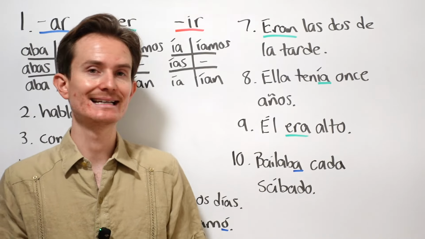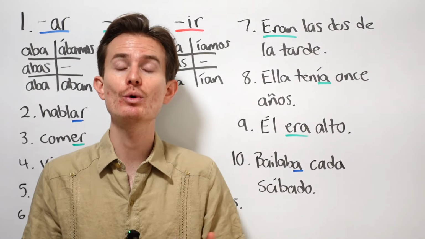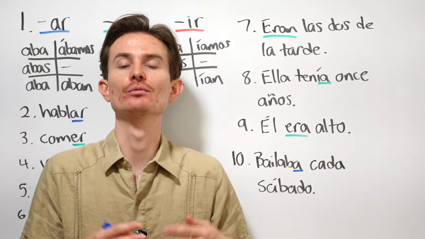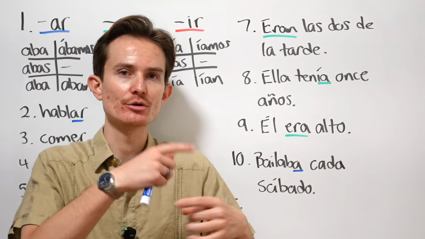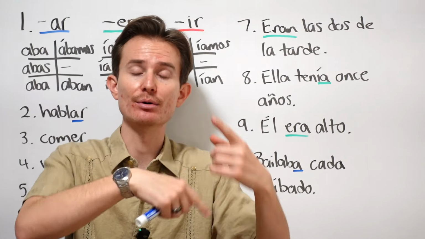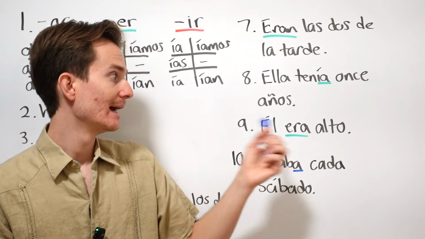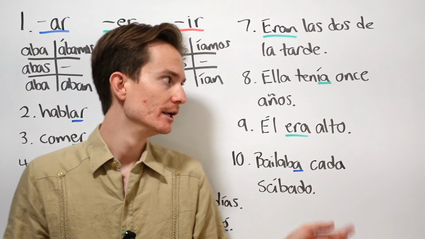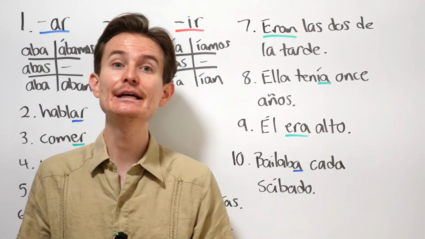Okay. Ella tenía 11 años. She was 11 years old. And once again, in Spanish, when it comes to age, we will use the imperfect. You could argue that she was 11 years for a year and then she wasn't, but in Spanish, we'll use the imperfect in this situation. Okay. Next, él era alto. He was tall. Notice how era is irregular, okay?